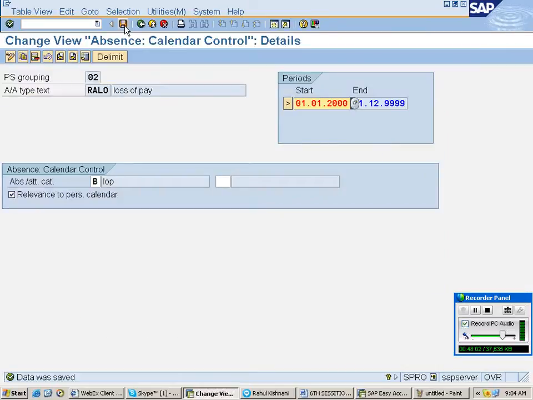Okay, this is over. So in time management we have finished 80% of the time management. What is left out? Rotation shift is left out. Rotate in the sense, this week first shift, next week second shift, third week night shift, fourth week it can be a day shift. This is called rotation shift. That we will discuss tomorrow.